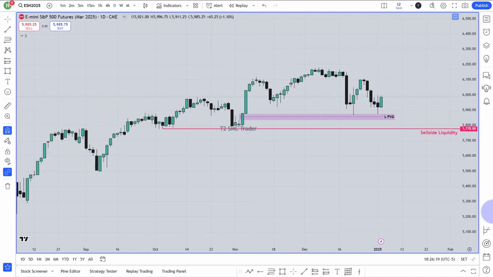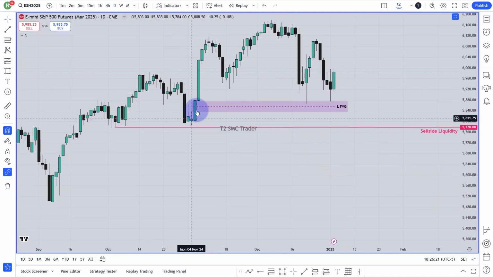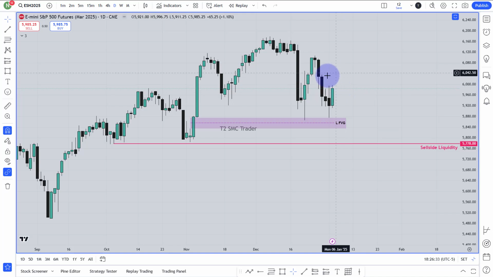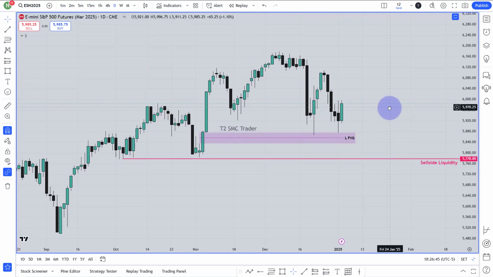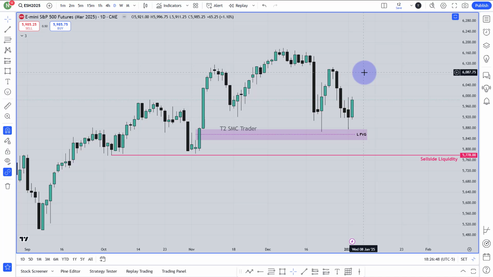From the daily chart, as you can see here, this is the daily last fair value gap for the E-mini S&P. This is the relatively equal lows over there. The market is respecting this last fair value gap from the daily chart, and then it is going higher. So I want to see it go higher, maybe until this last fair value gap. Then I will start to think about the sell again for these relatively equal lows, this low and that low, and finally these relatively equal lows. If you ask me, I want to see higher, run fast.